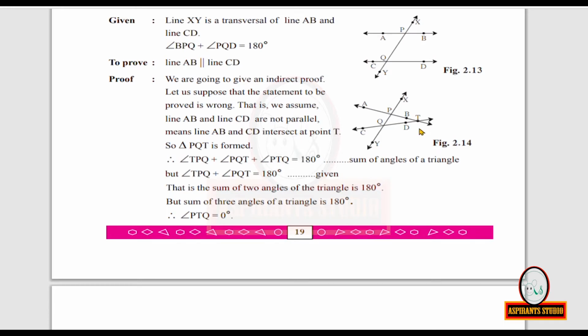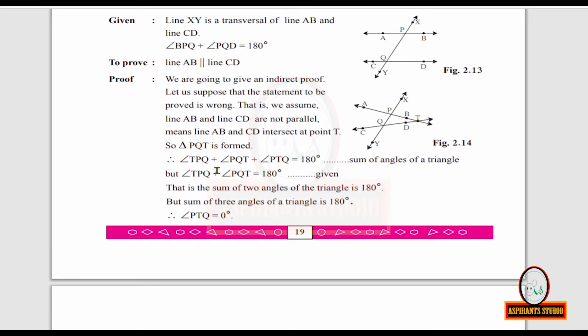But what is given? Angle BPQ plus angle PQD is equal to 180 degrees. The other naming for this will be angle TPQ plus angle PQT is equal to 180 degrees. In this figure, the angle BPQ can be named as angle TPQ, and angle PQD can be named as angle PQT. So you can apply this 180 degrees there because we are given that the sum is 180 degrees.